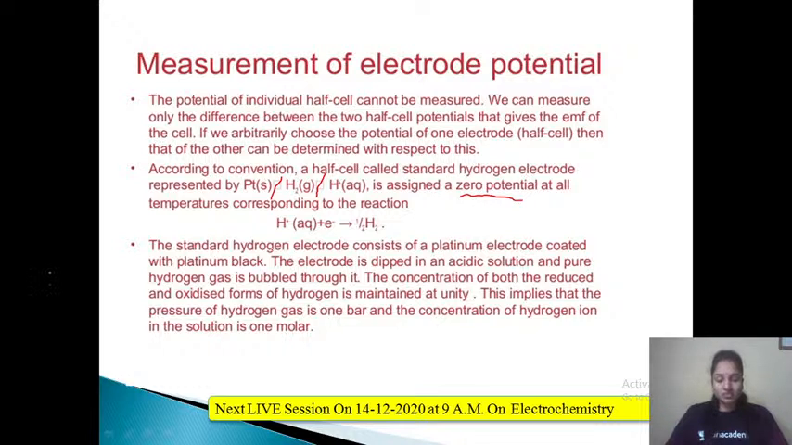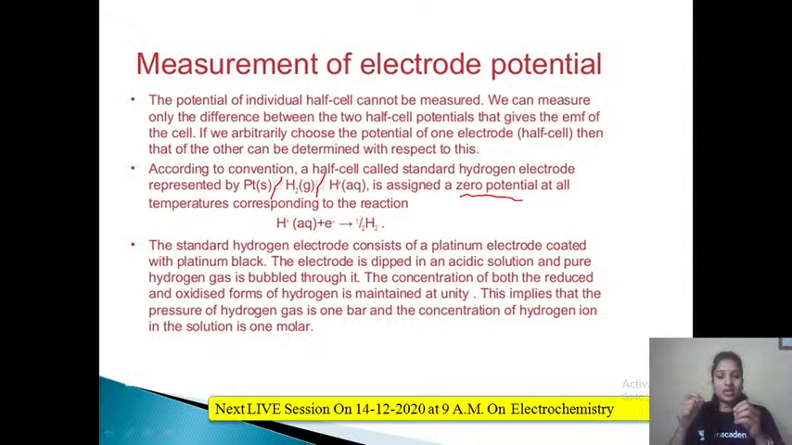Okay, now what is this hydrogen electrode made up of? It is made up of a platinum electrode coated with platinum black. There will be a platinum electrode, and at the bottom it will be coated with platinum black. What is platinum black? Powdered form of platinum. Usually it will give more surface area for the reaction.